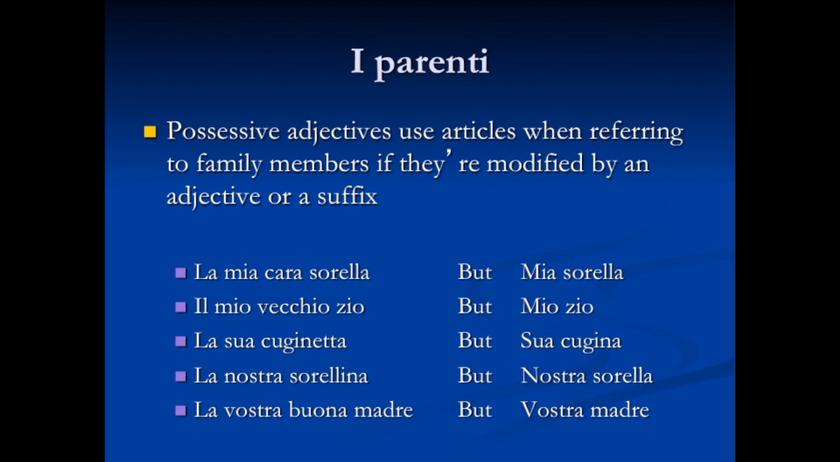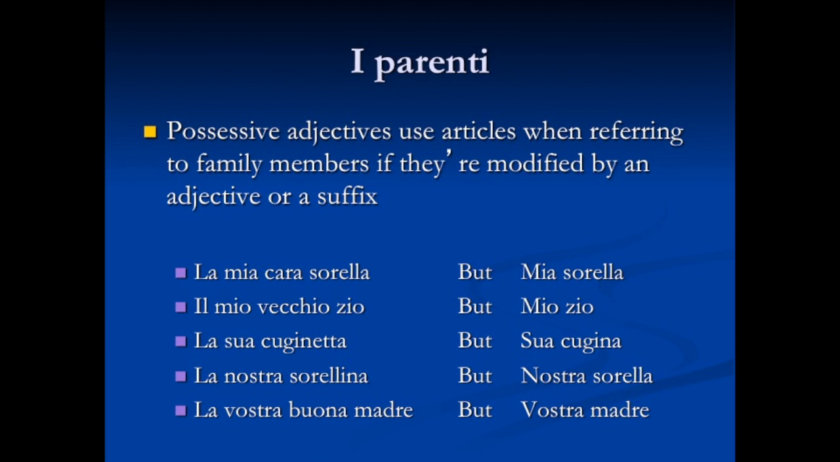Next, il mio vecchio zio, my old uncle. Because I'm saying my old uncle, and I am modifying the word uncle with an adjective, I use the word il. But it would just be mio zio if I'm not using vecchio, if I'm not using any kind of adjective to modify that word.